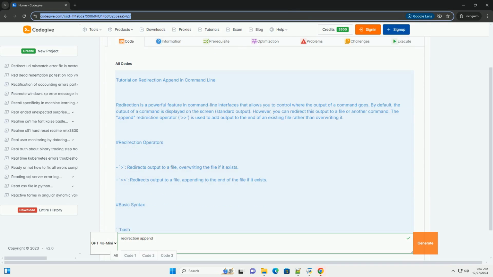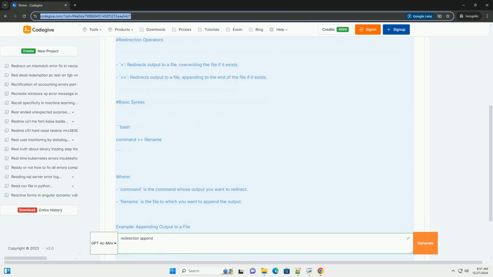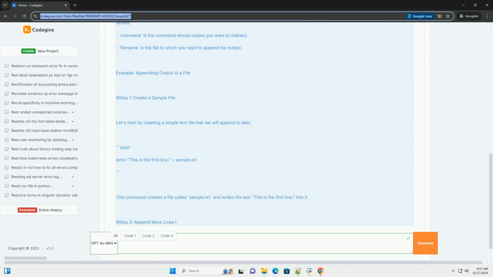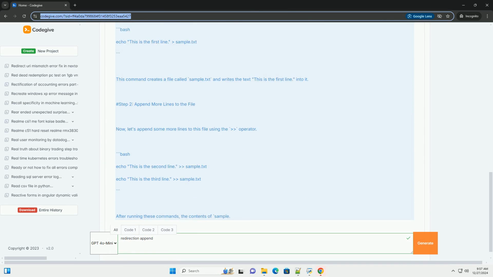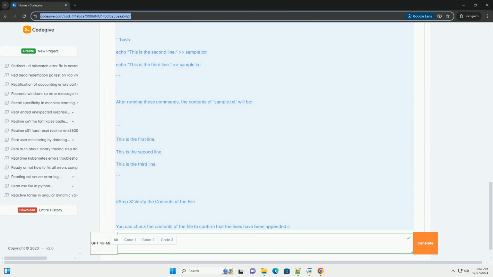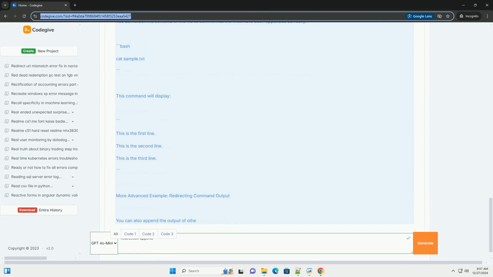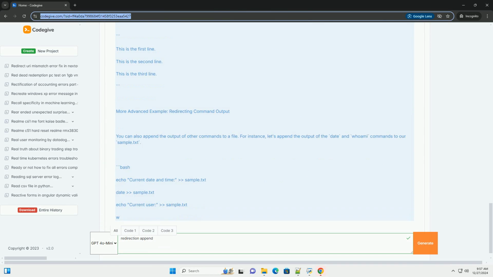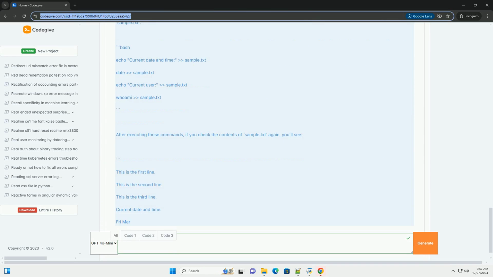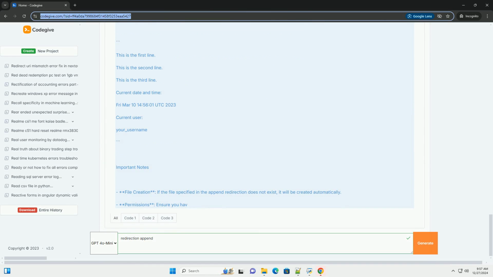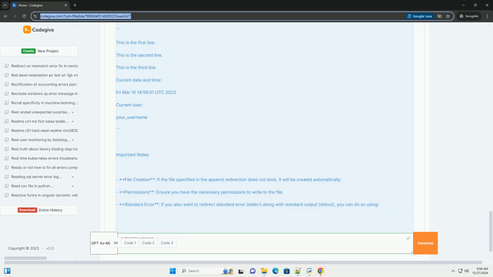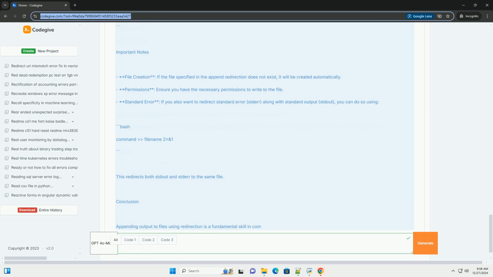Tutorial on redirection append in the command line. Redirection is a powerful feature in command line interfaces that allows you to control where the output of a command goes. By default, the output of a command is displayed on the screen, standard output. However, you can redirect this output to a file or another command.